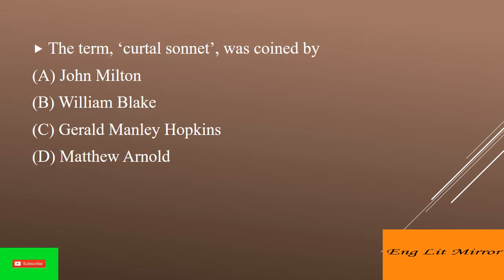The term curtal sonnet was coined by, answer is option C. Gerard Manley Hopkins. Curtal sonnet is an 11 line or more accurately 10 and a half line sonnet, but rather than the first 11 lines of a standard sonnet, it consists of precisely 3 by 4 of the structure of a Petrarchan sonnet shrunk proportionally. The octave of a sonnet becomes a sestet and the sestet a quatrain plus an additional tailpiece. That is, the first 8 lines of a sonnet are translated into the first 6 lines of a curtal sonnet, and the last 6 lines of a sonnet are translated into the last 4 and a half lines of a curtal sonnet.